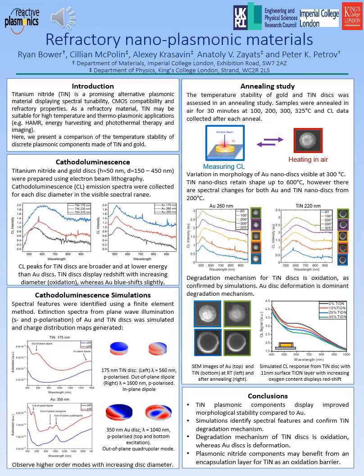And we observe redshifting and lowering of intensity of the cathodoluminescence response, which is what we see in the annealing study. So we can conclude that titanium nitride and gold have comparable temperature stability when patterned on the nanoscale when considering their optical response, but titanium nitride may perform better if encapsulated with an oxidation barrier.